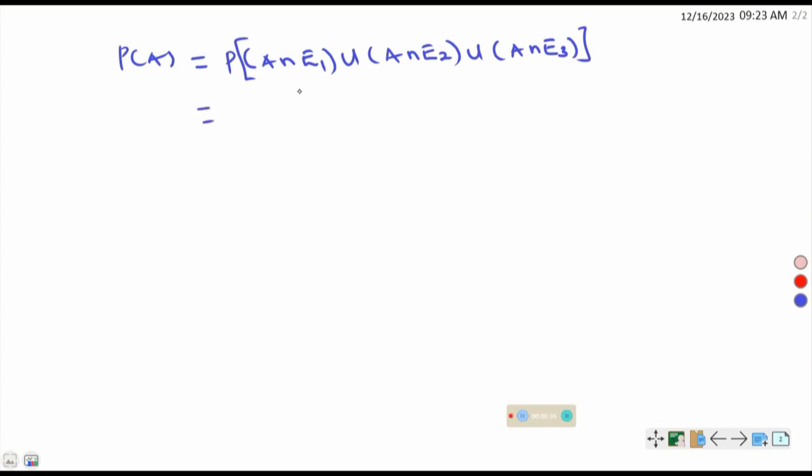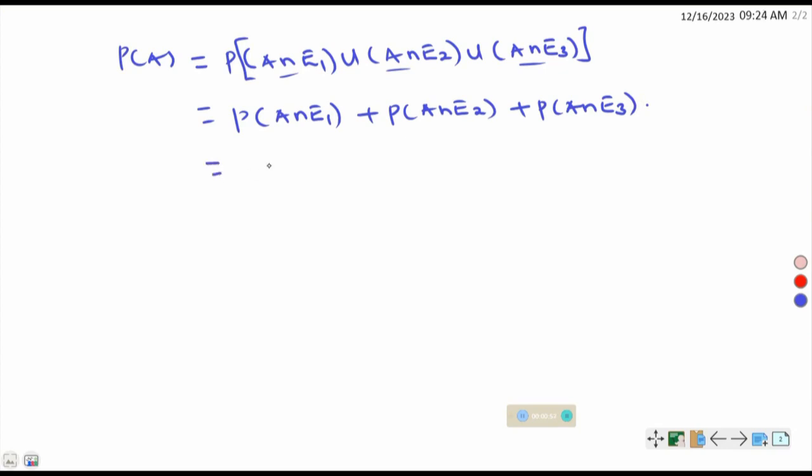But since these are mutually disjoint events, we can have this as probability of A intersection E1 plus probability of A intersection E2 plus probability of A intersection E3.